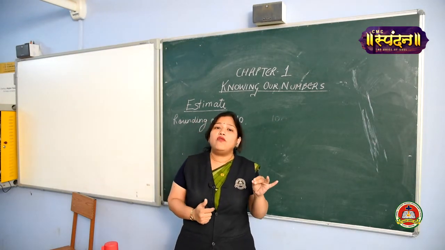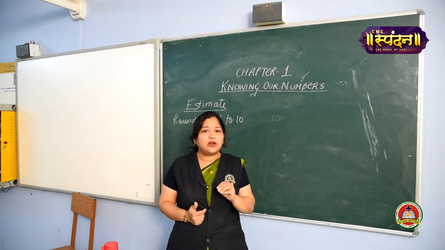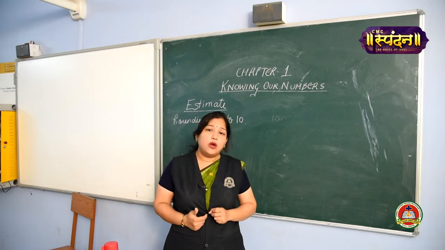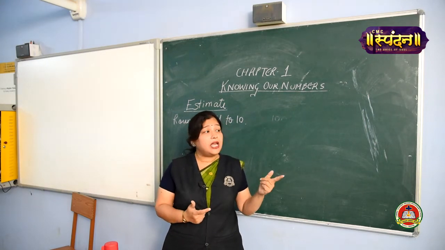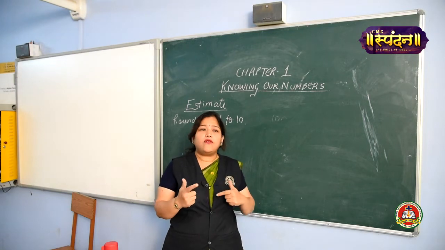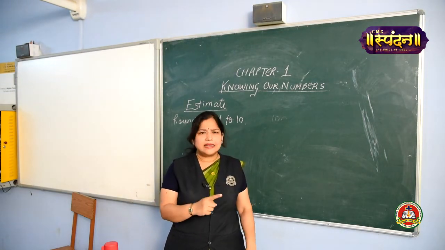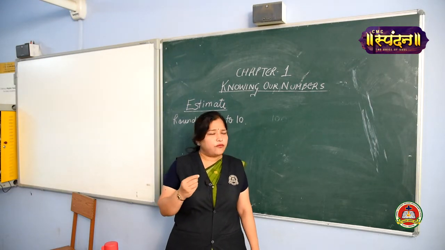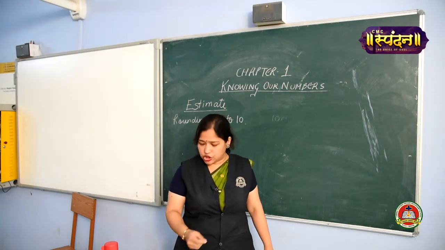So how are we going to estimate the value? For estimation, we are doing rounding off. What is rounding off? Maybe the gathering is of 195, but I rounded off and approximated the value, that is, it is 200 people. So let's learn a few more examples of estimation.